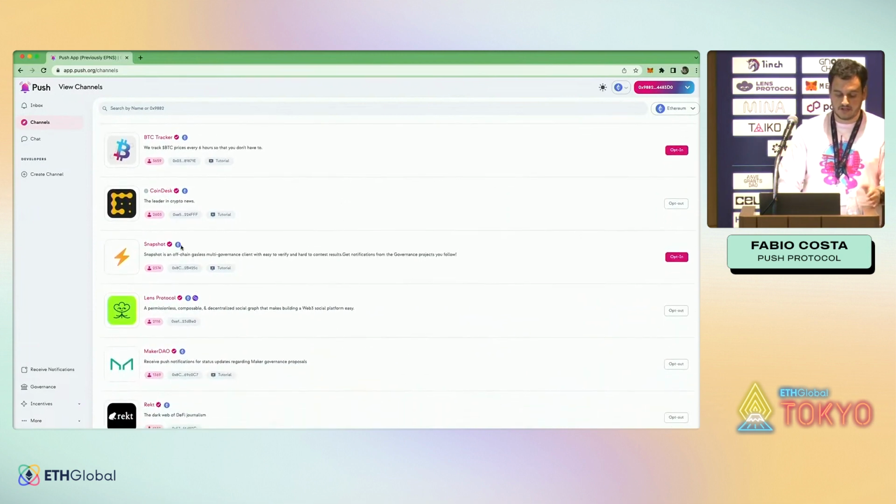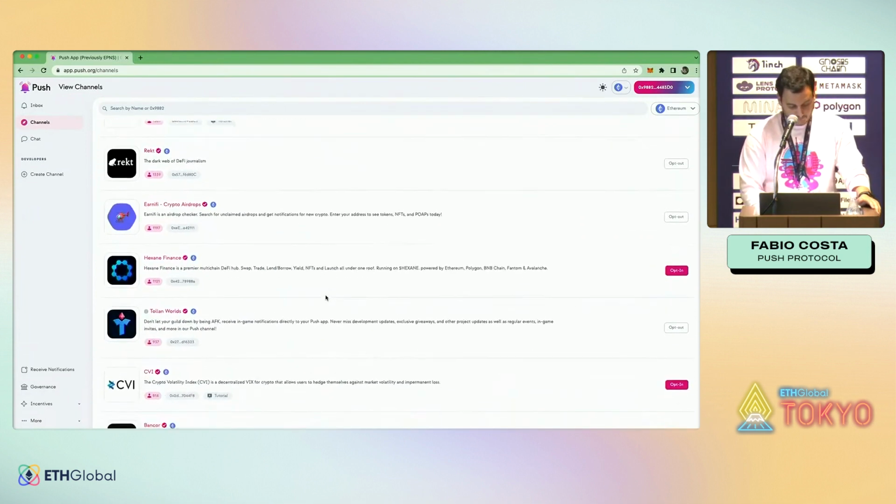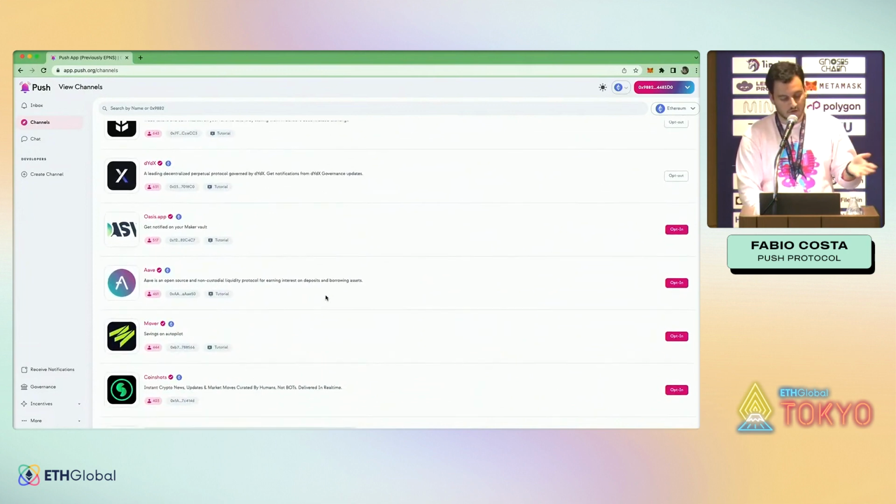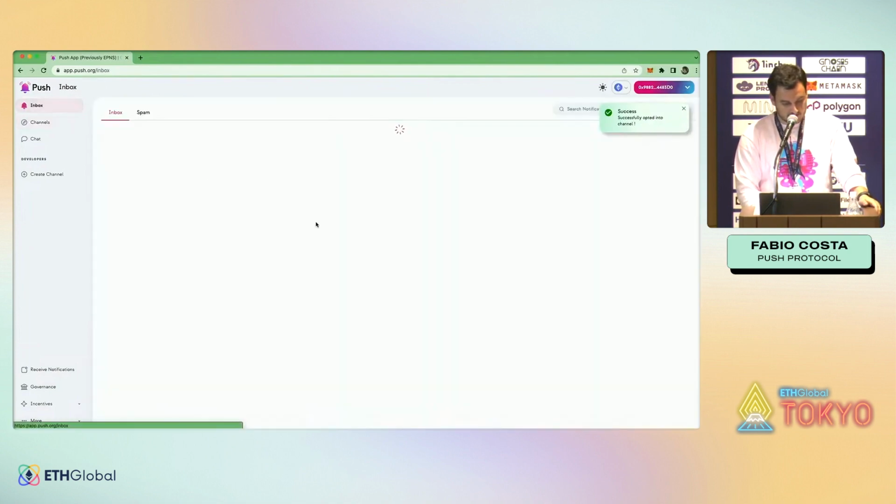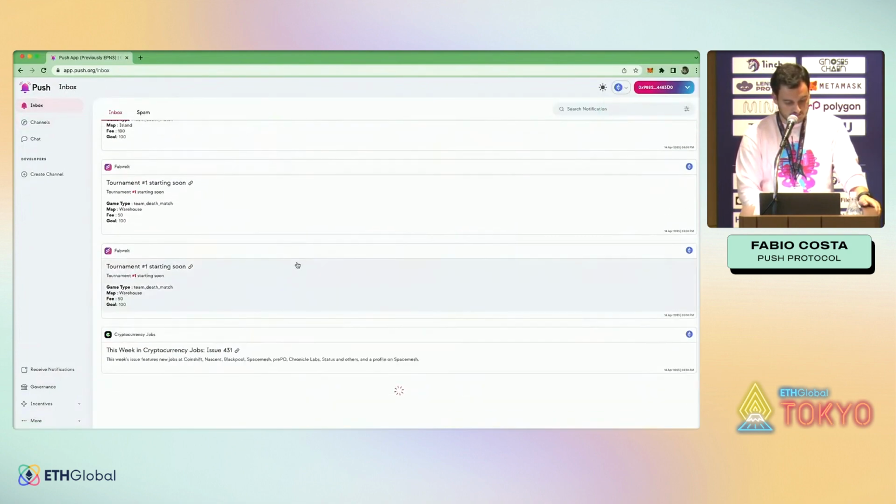And the same goes for Lens, Snapshot, MakerDAO, Rect. So the user can completely pick and choose what notifications they want to be notified about. Notifications can come here to your inbox, as we can see here.